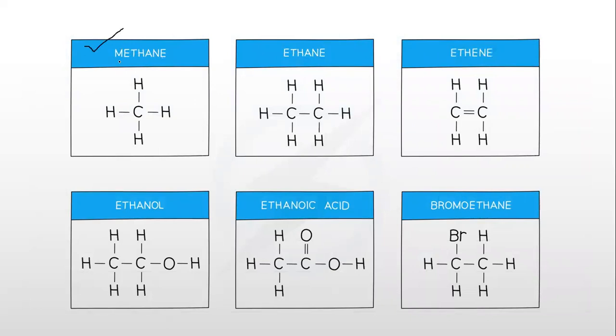This is methane. Now, meth represents one carbon, ane represents all single bonds will be present. Ethane, eth represents two carbon atoms, and it's an alkane. Then we have ethene. Ene represents, this is from the alkenes group, which contain carbon double bond carbon, and eth says that it contains two carbons. Then we have ethanol. Ethanol represents that this is an alcohol, and eth represents that there are going to be